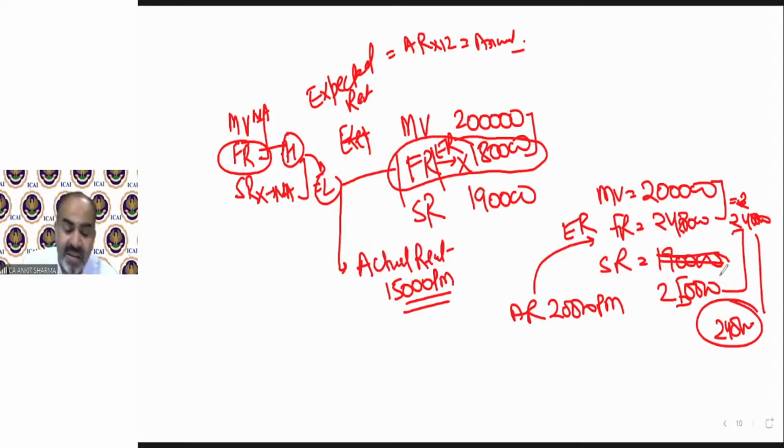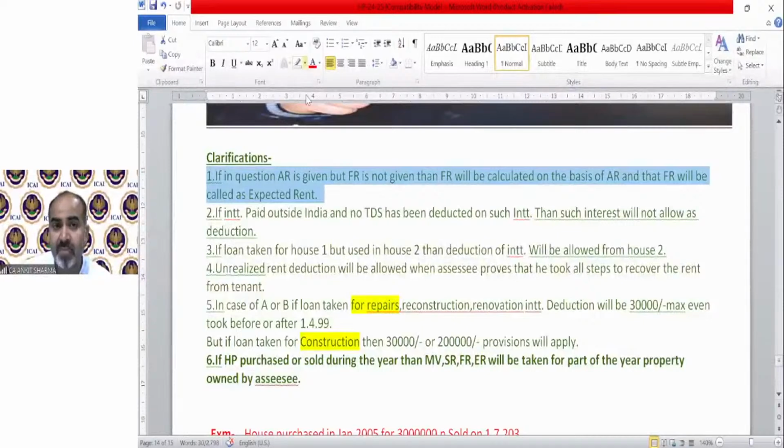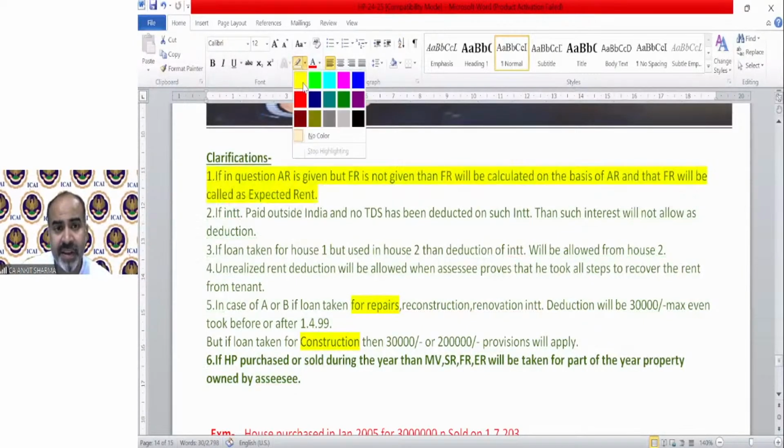So it's a request to all of you, please read clarification number 1 carefully. The question is: FR is not given. Then you have to find the ER in place of FR if actual rent is there. This is all about note number 1. It's very, very important. Please read it carefully.